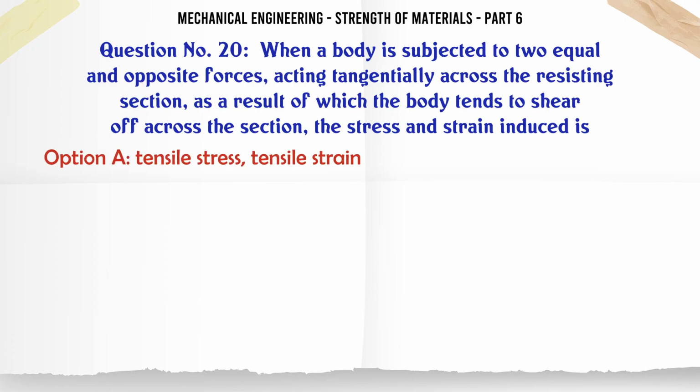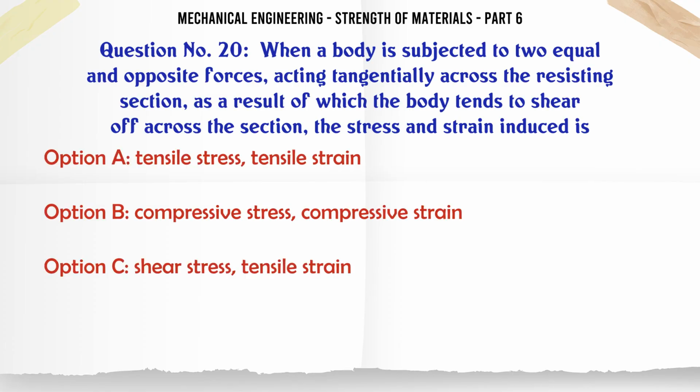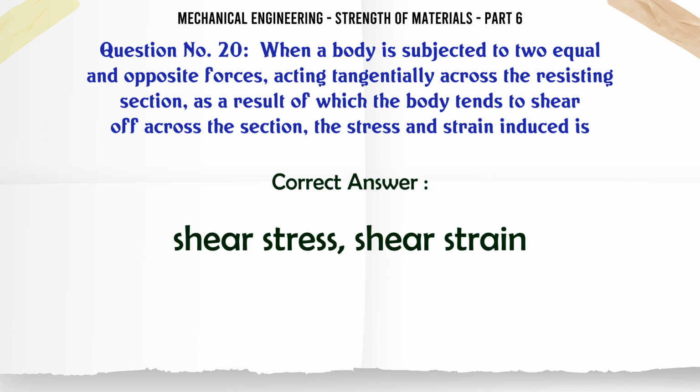When a body is subjected to two equal and opposite forces acting tangentially across the resisting section, as a result of which the body tends to shear off across the section, the stress and strain induced is A. tensile stress, tensile strain, B. compressive stress, compressive strain, C. shear stress, tensile strain, D. shear stress, shear strain. The correct answer is shear stress, shear strain.